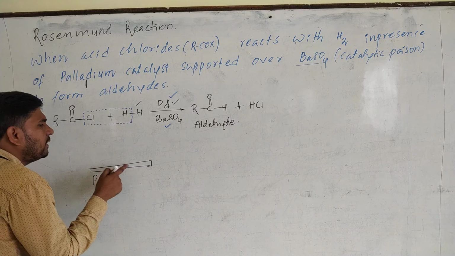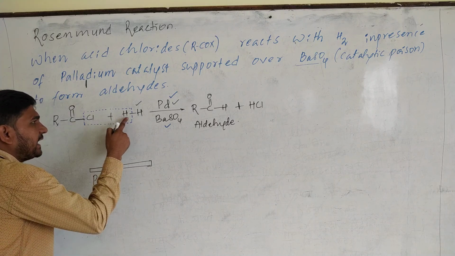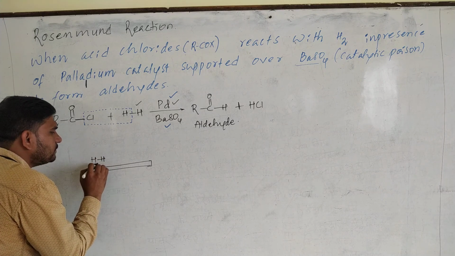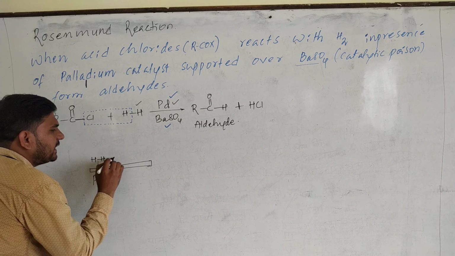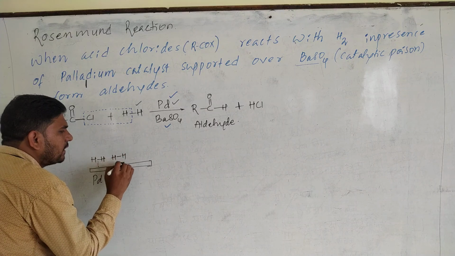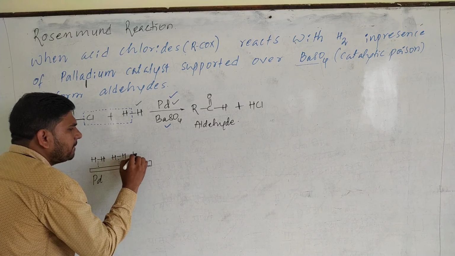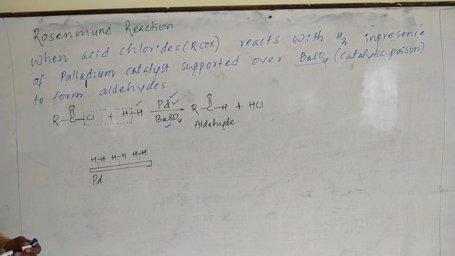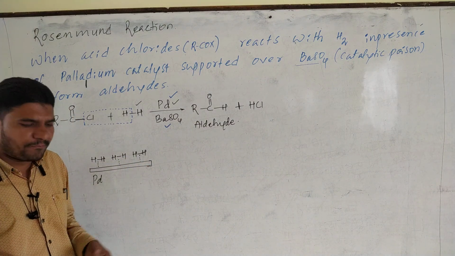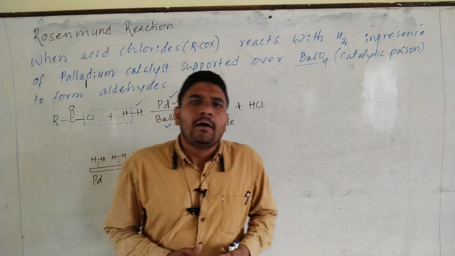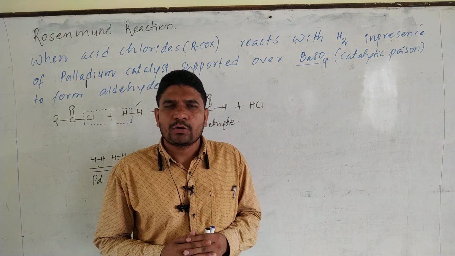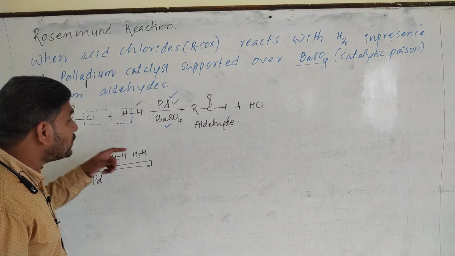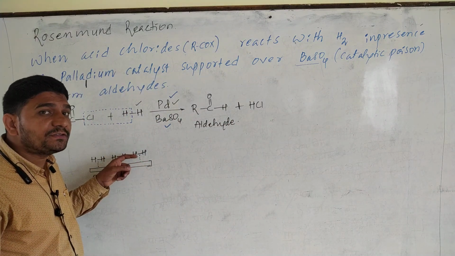When palladium is added, this hydrogen gas gets adsorbed on the palladium metal, means finely divided palladium powder. Listen carefully, there is no chemical bond, this is just a physical attraction.